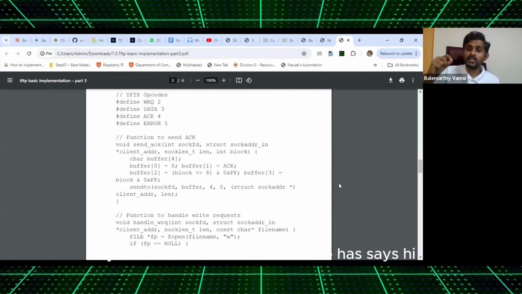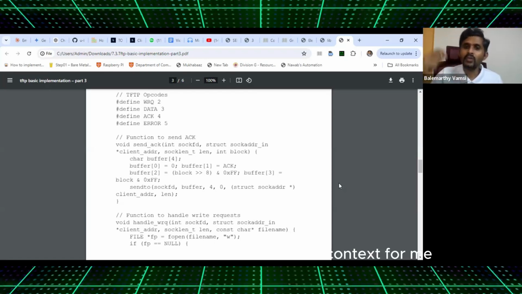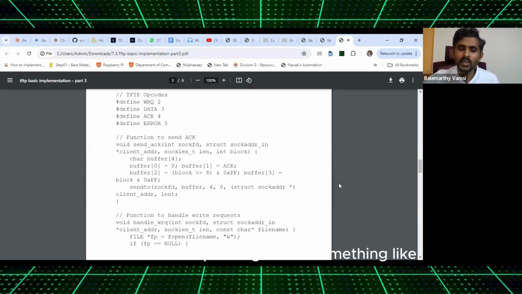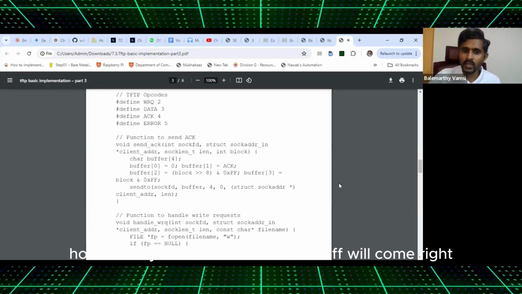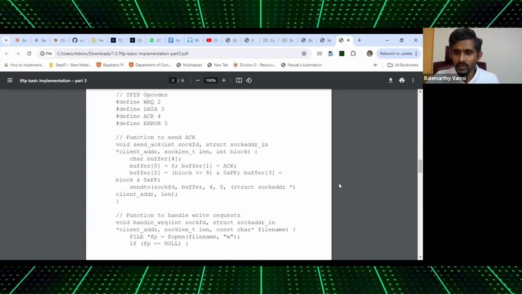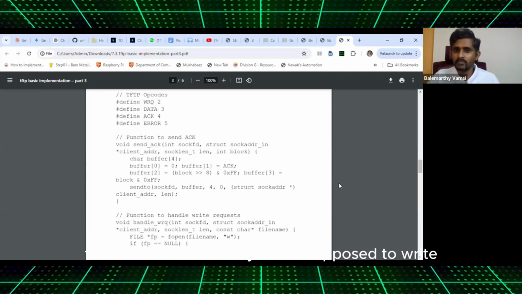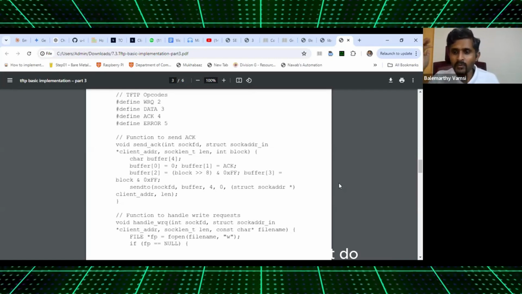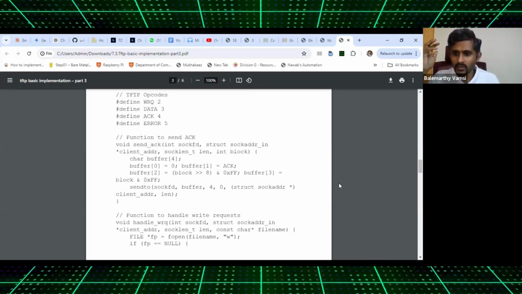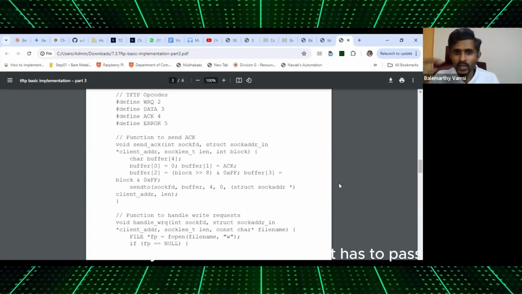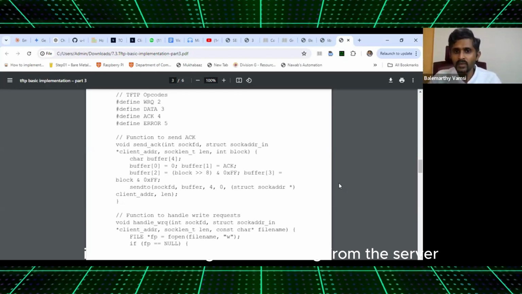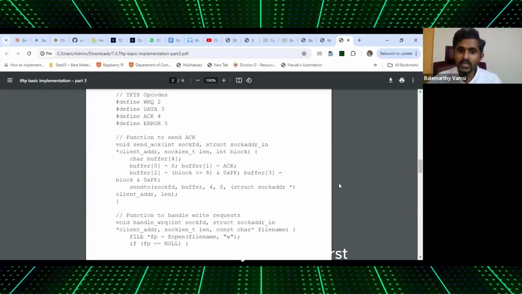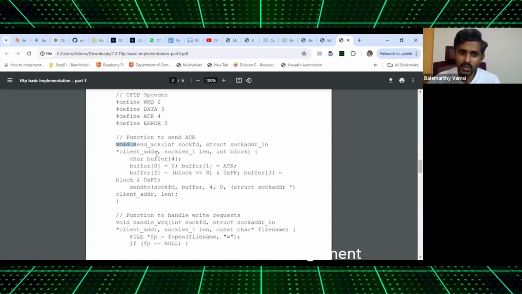Yeah. So the moment Snehal says hi, then it becomes a context for me also to start speaking about something like how are the things going, how come you are here, all those stuff will come, right? So when the client said that this is the file in which you are supposed to write, if the server itself is not responding, then what will the client do? So the first test case where you have to ensure that it has to pass is the acknowledgement sending from the server. Making sense? That's why we write first send the acknowledgement.